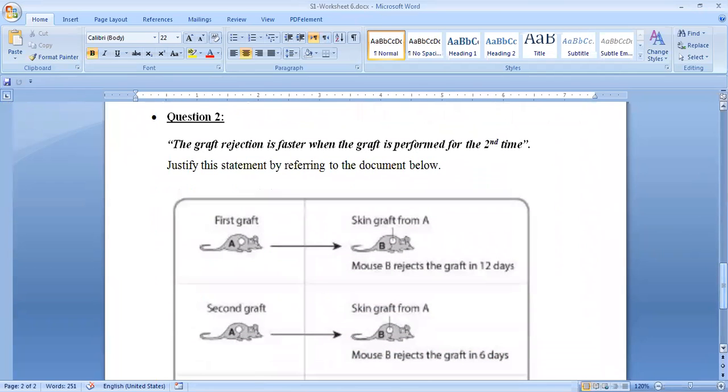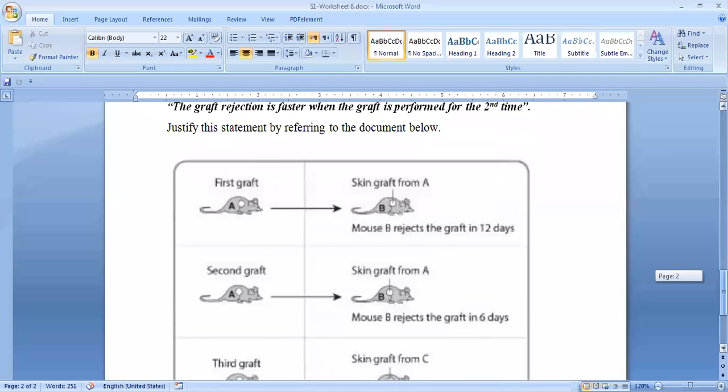The graft rejection is faster when the graft is performed for the second time. So here we're talking about primary and secondary. Justify this statement by referring to the document below.